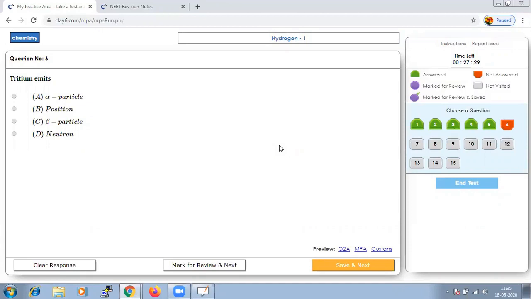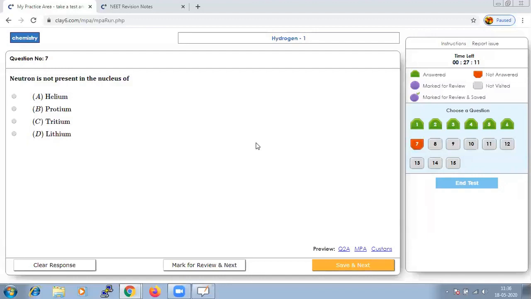Tritium emits low energy beta radiation that cannot penetrate human skin, and that is why this isotope is very dangerous only if it is inhaled or ingested. So tritium emits beta particle. Let us save that and go to next question.